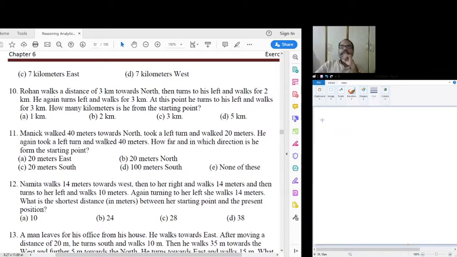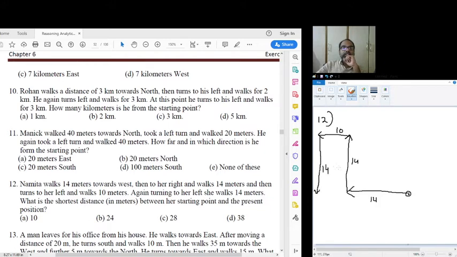Next one, question number 12. Let's take a look at question number 12. It says Namita walked 14 towards the west, right? So from the starting point, Namita walked 14 towards the west, turned right and walked 14. So again turned right from this point and walked 14. Then turned left and walked 10. Turned left and walked 14. So coming back to the original line.